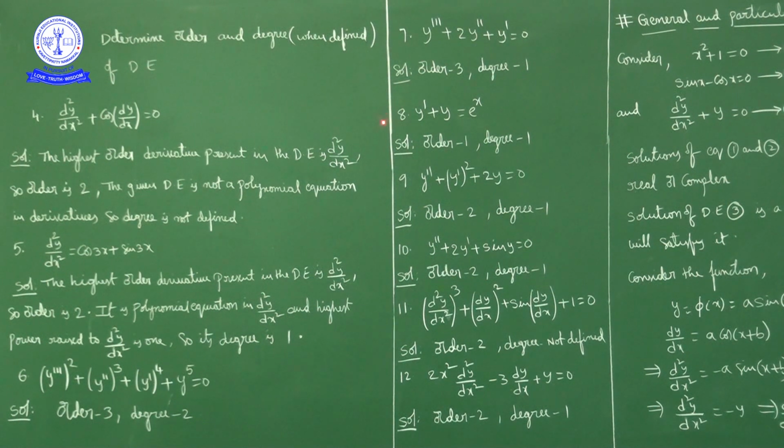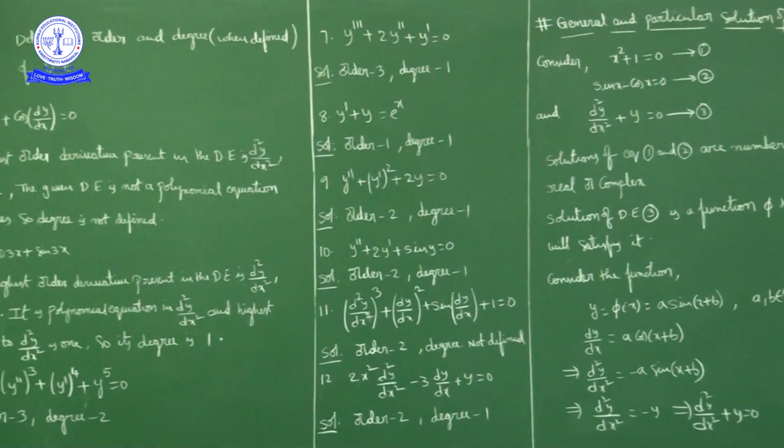So y triple dash plus 2y double dash plus y dash is equal to 0. Here the highest order derivative in this differential equation is y triple dash, so order is 3. And this is a polynomial equation in y triple dash, y double dash and y dash, so degree exists. Degree is the highest power of the highest order derivative. The exponent of d cube y by dx cube is 1, so degree is 1. Order 3 and degree 1.